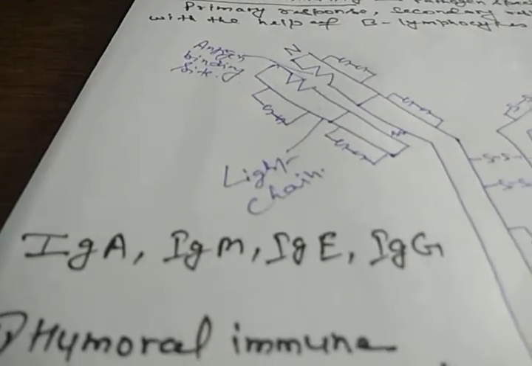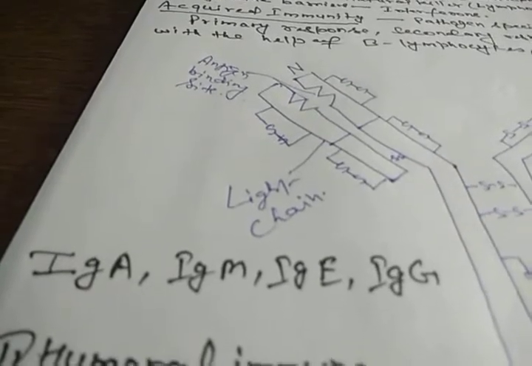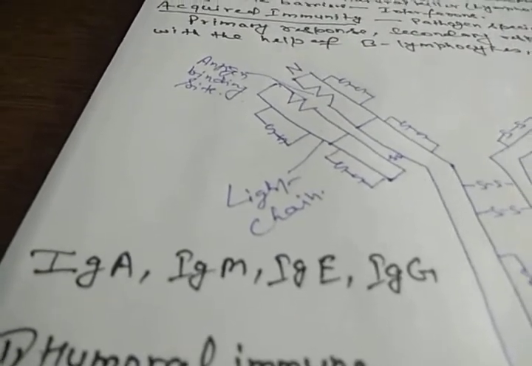So names are given like immunoglobulin A, immunoglobulin M, immunoglobulin E, immunoglobulin G. Some immunoglobulin, like immunoglobulin A, is also secreted in the mother's milk, the milk secreted during the first 2-3 days after delivery, called colostrum, which also contains immunoglobulin A, and that also develops immunity in the child or infant.